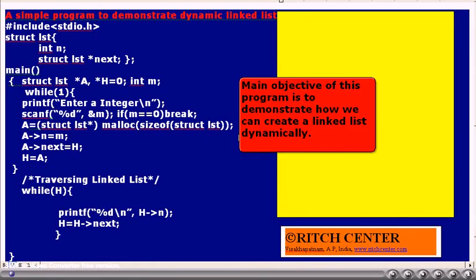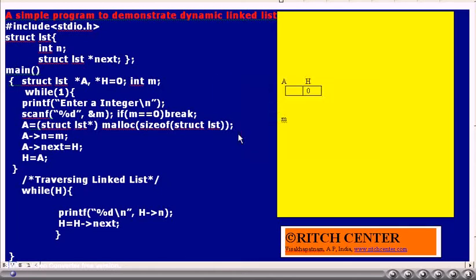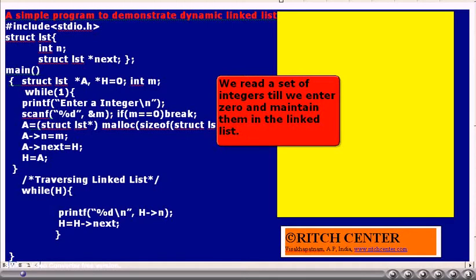The main objective of this program is to explain how a linked list can be created dynamically. Here we want to create a linked list by reading a set of integers until we enter 0, and maintain them in a linked list.